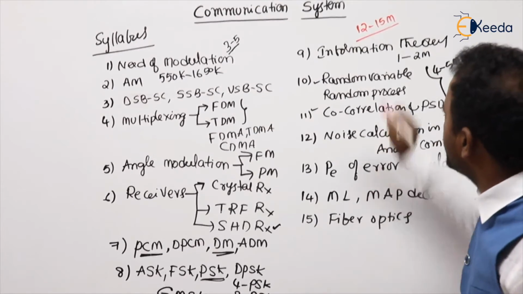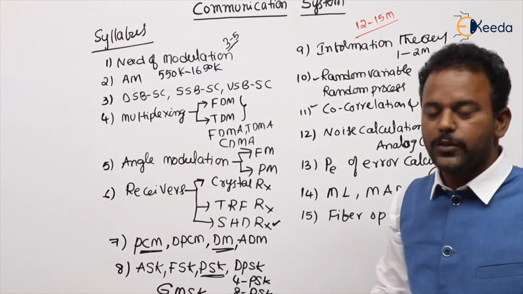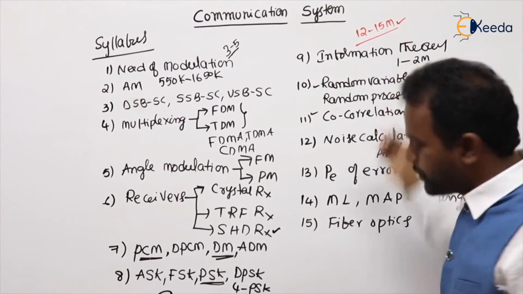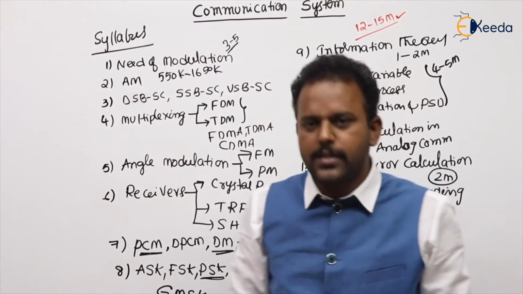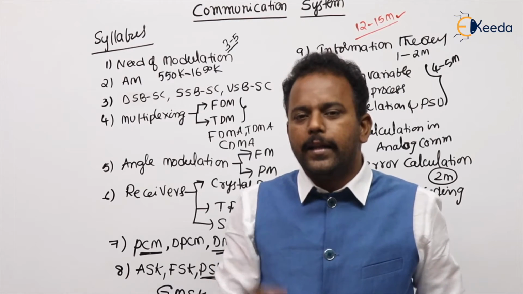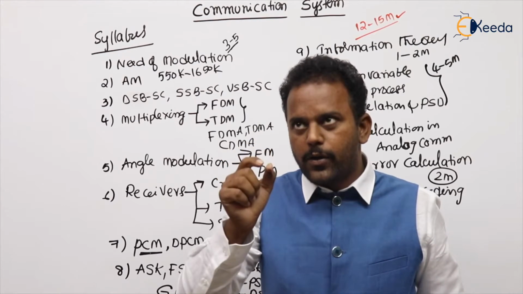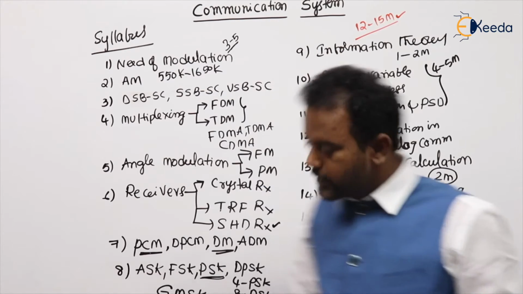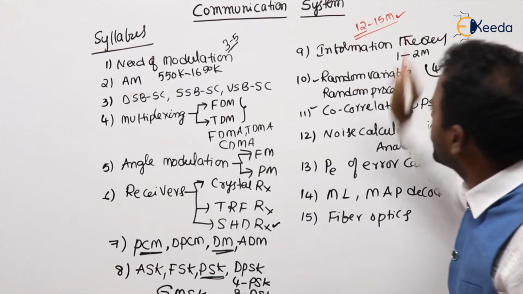On average you can say 12 marks, and the maximum possibility is up to 25. Why am I saying up to 25 when I wrote only 15 here? If you see the GATE examinations some 10 years back, up to 2007, 8, 9, they gave approximately 25 to 28 marks of questions from communication systems. But now the possibility is 12 to 15 marks. Definitely 12 marks will be there from communication systems.